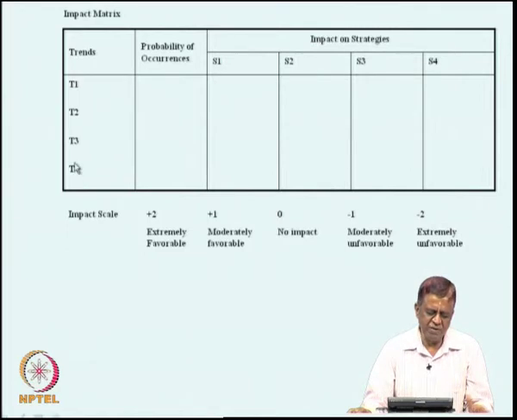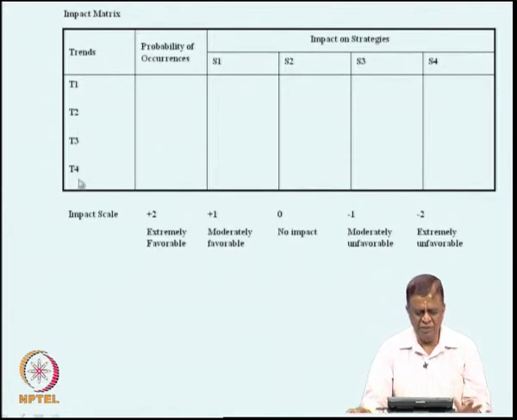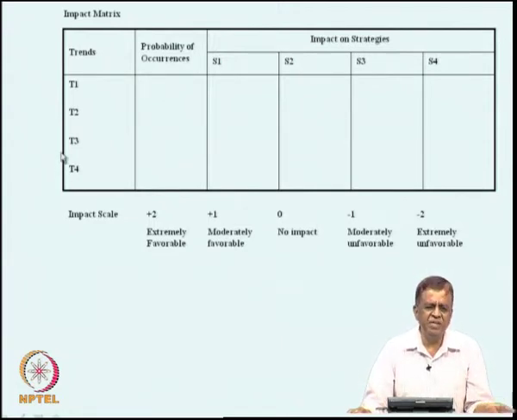This is called the impact matrix. And what is all this? In modern terminology, we refer to this as scenario analysis. So, we analyze the different scenarios.